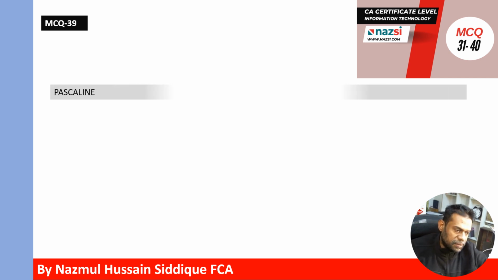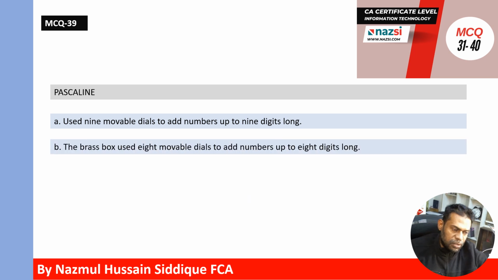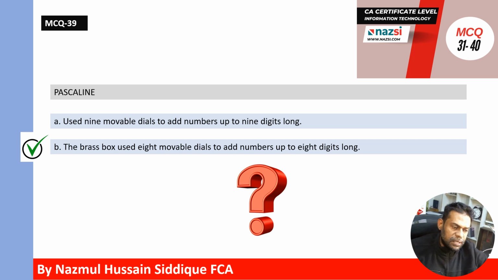Question 39. Pascaline used 9 movable dials to add numbers up to 9 digits long, or the brass box used 8 movable dials to add numbers up to 8 digits long. Which one is correct answer? Correct answer is B. Pascaline, the brass box, used 8 movable dials to add numbers up to 8 digits long.